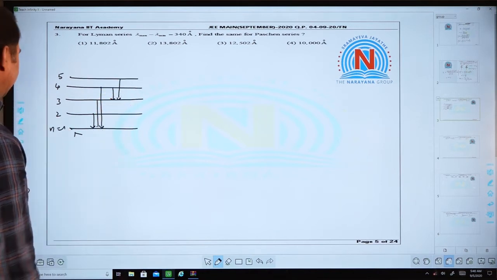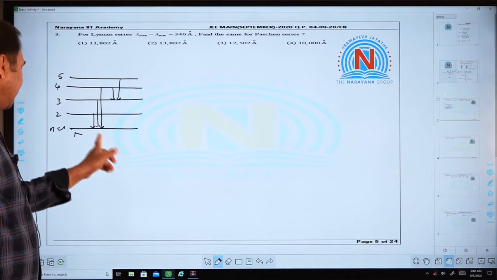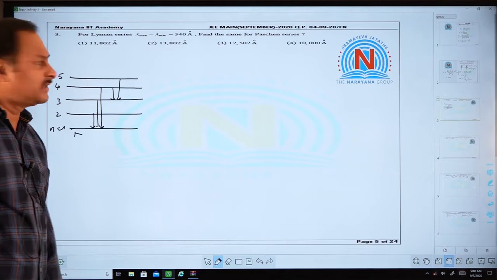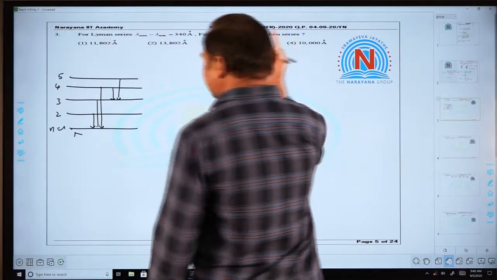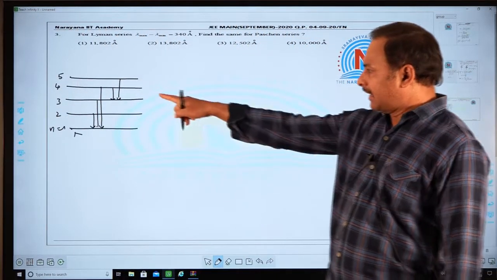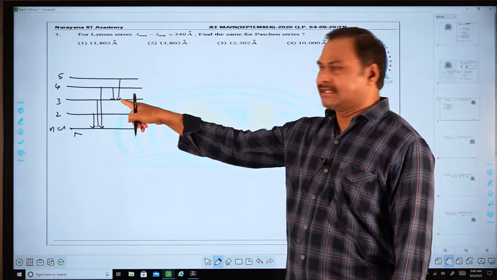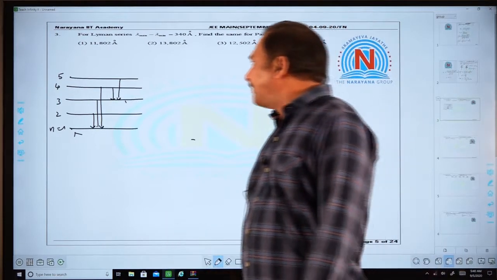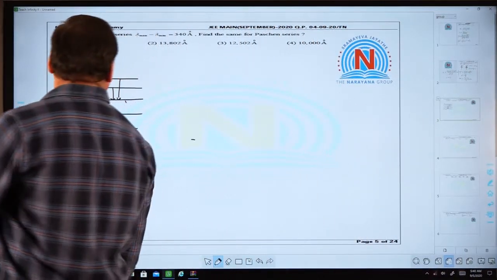For the Lyman series, the final state is n equal to 1 and the initial state increases from 2 onwards, and in case of the Paschen series, the initial state is greater than or equal to 4 and the final state is 3.